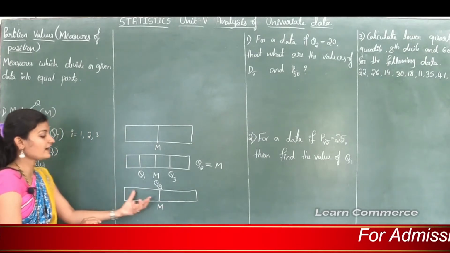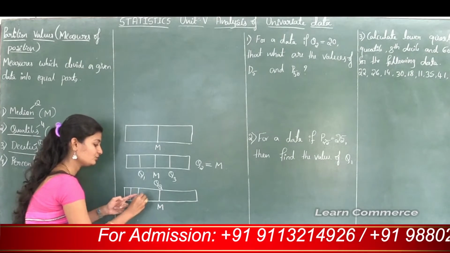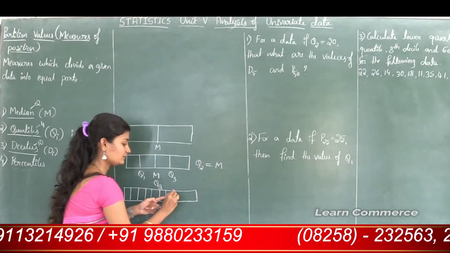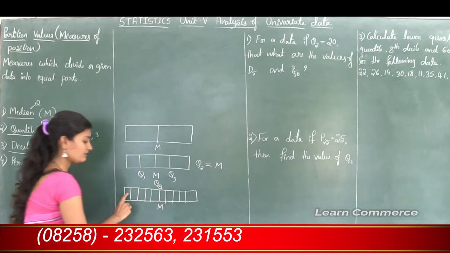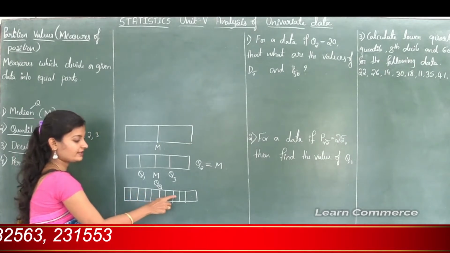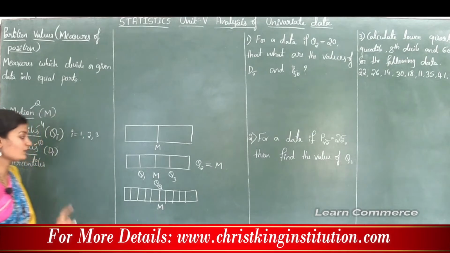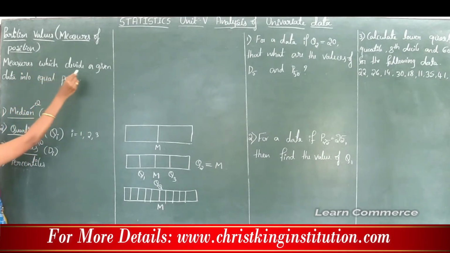And if I divide it into 10 parts like this, 1, 2, 3, 4, 5, 6, 7, 8, 9, 10, then it is known as decile. So decile is a measure which divides a given data into 10 equal parts.